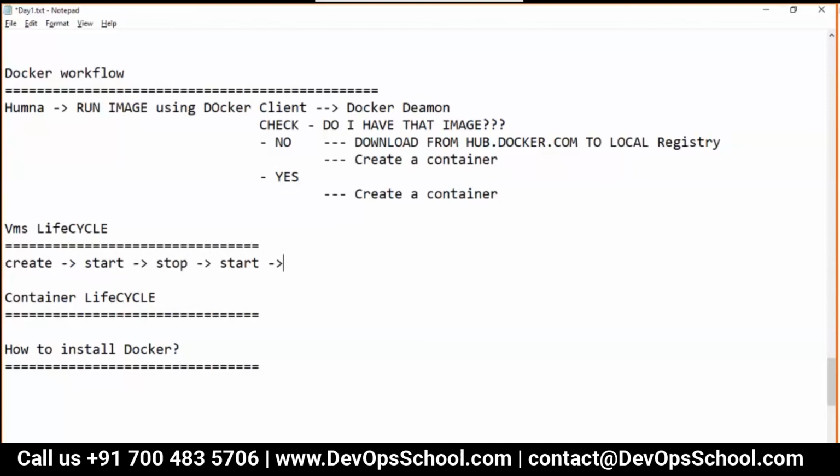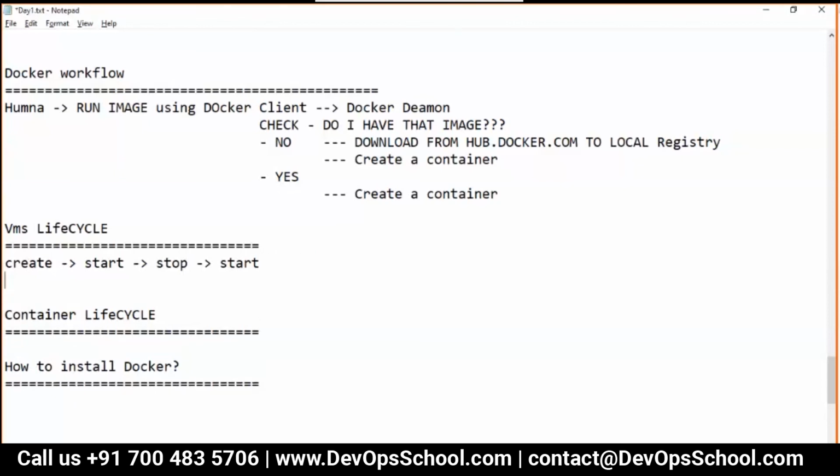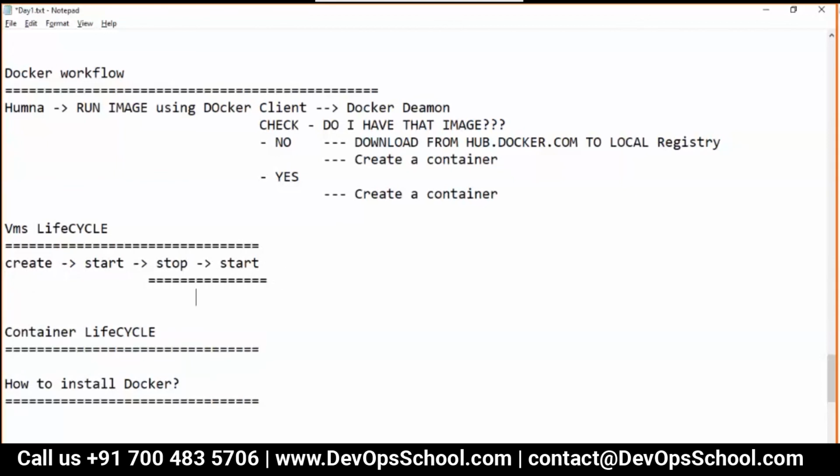Instead of doing stop and start one more time, you can restart as well. So stop and start, restart. Wonderful.